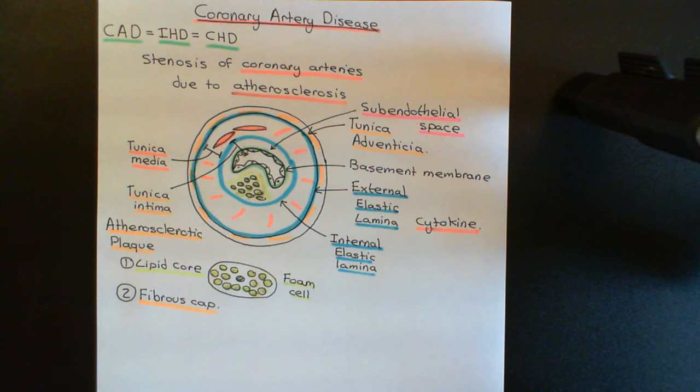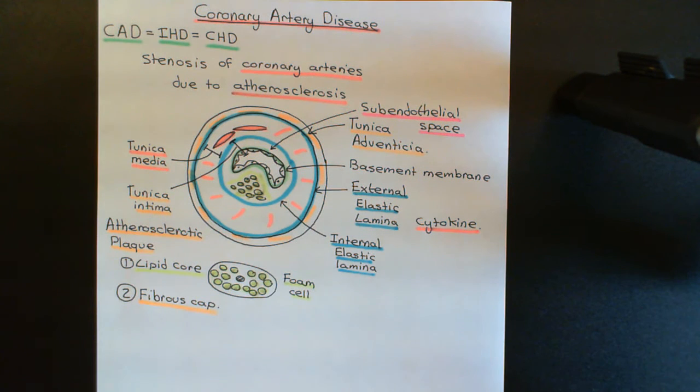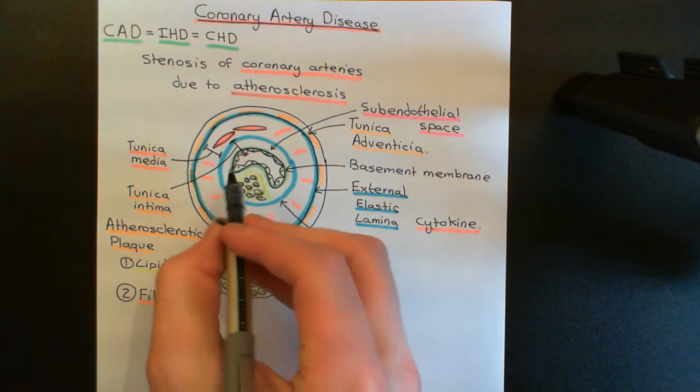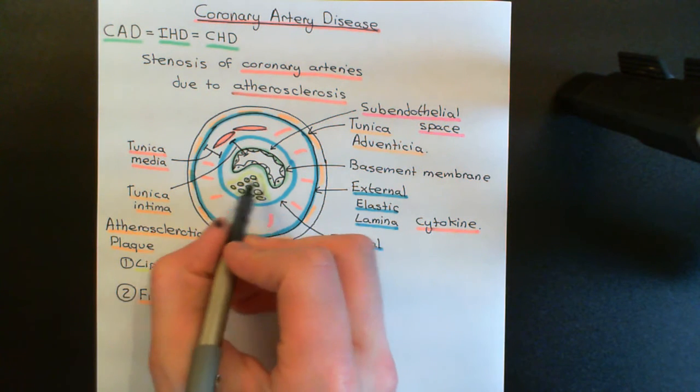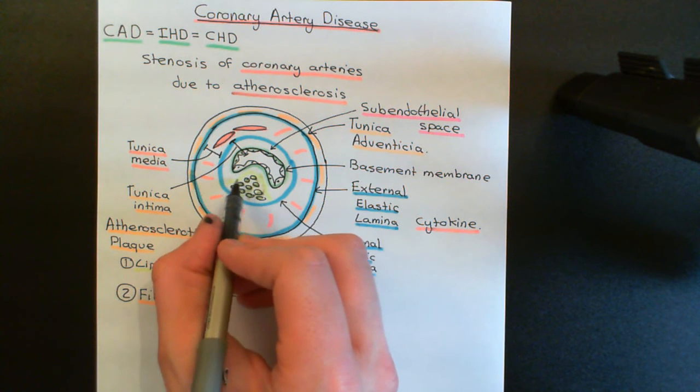Very, very simple. So these macrophages and T cells are going to release all sorts of cytokines, which are going to change the behavior of surrounding cells. You can go away if you like and learn the names of all the specific cytokines that they actually release. I would advise you not to bother. It doesn't actually aid your understanding of this at all. So what happens then is the T cells and the macrophages come in, release loads of cytokines which are going to affect the behavior of cells in the vicinity of where they have arrived, which is the subendothelial space.